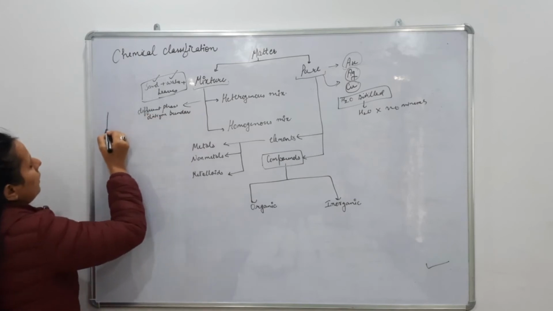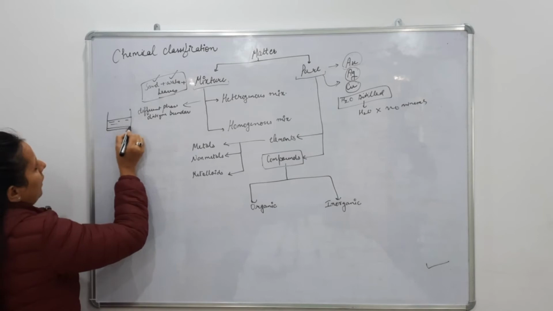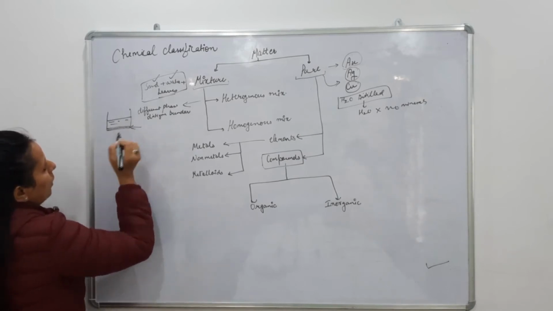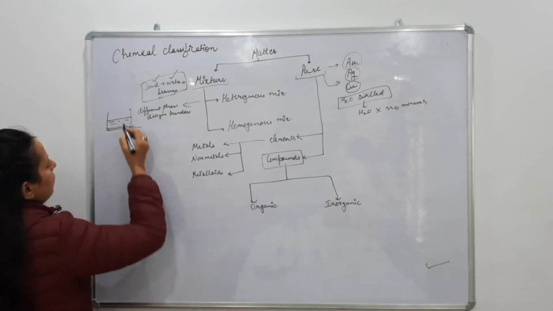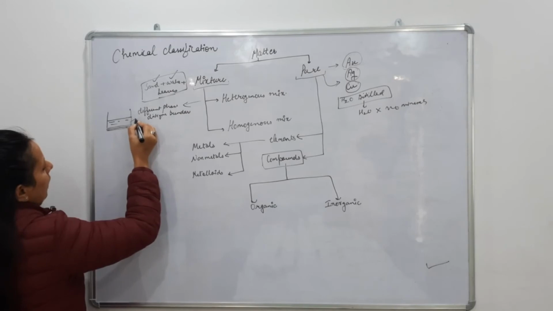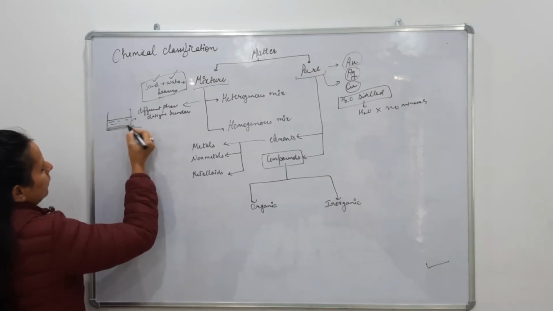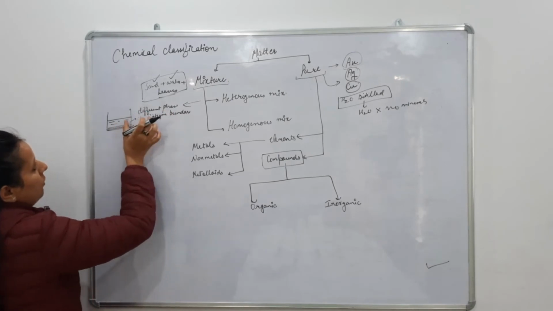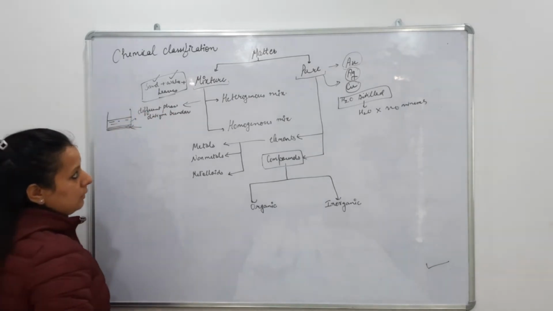For example, if I'll take sand in water, after some time sand will settle down at the bottom of the beaker, and we can differentiate it by some boundary, that above this boundary is water and below this boundary is sand. So this is the heterogeneous mixture, where we can distinguish between two phases.